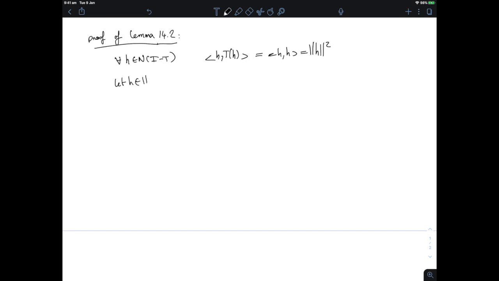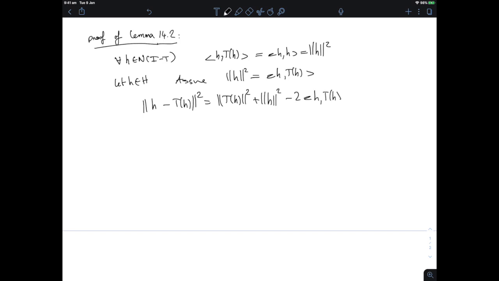So let's take an H in capital H and assume that the norm of H squared is the inner product of H with T of H. Then what happens if I look at H minus T of H? I want to show that this has to be 0. If I square that and expand the inner product, I get the norm of T of H squared plus the norm of H squared minus 2 times the inner product of H with T of H. But the inner product of H with T of H is the norm of H squared, so I get minus 2 times the norm of H squared.